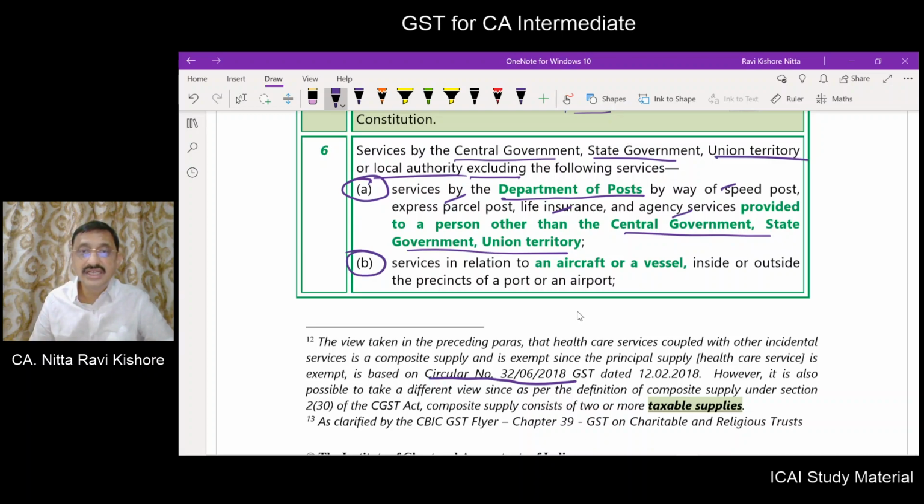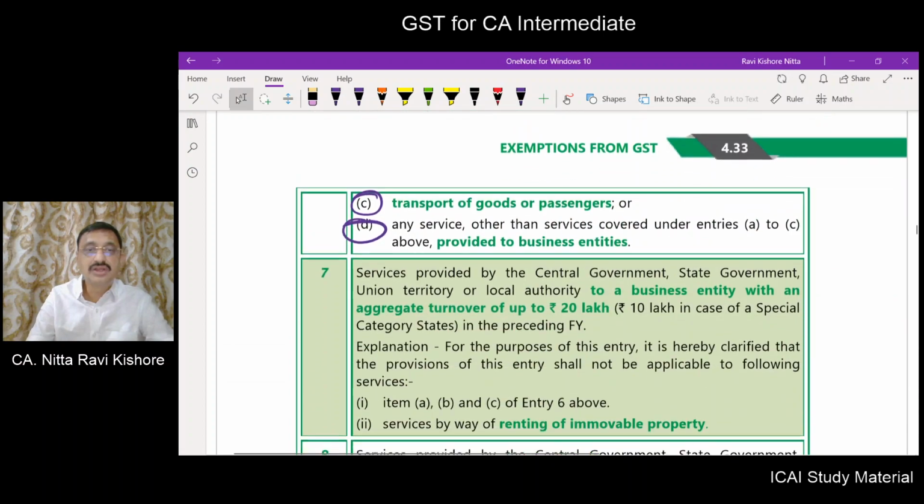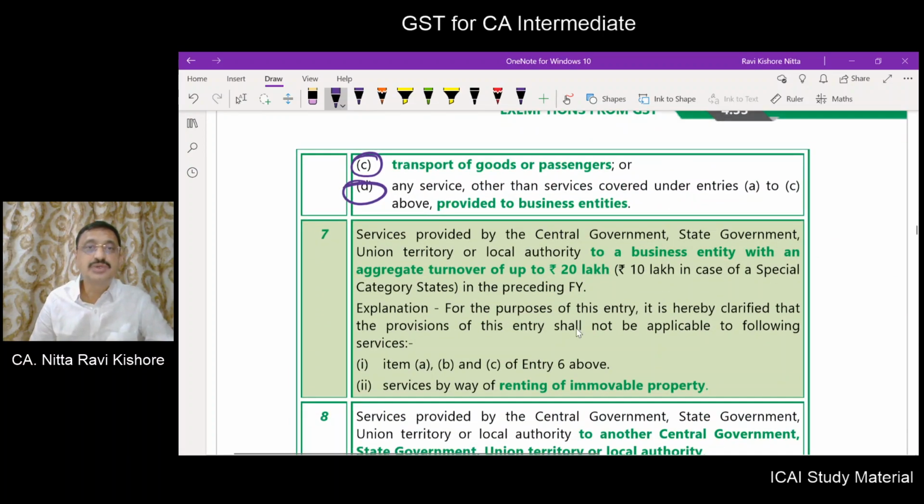In relation to an aircraft or a vessel, we will also define aircraft and vessel. Inside or outside the precincts of a port or an airport. We will also define what you mean by port and what you mean by airport. Transportation of goods or passengers. If the government is transporting goods or passengers, like from goods trains or passenger trains, so this transportation of goods or passengers is not exempt. It is subjected to GST. So we can learn at some other place at what rates they will be chargeable.